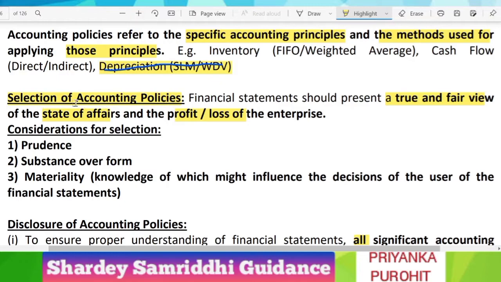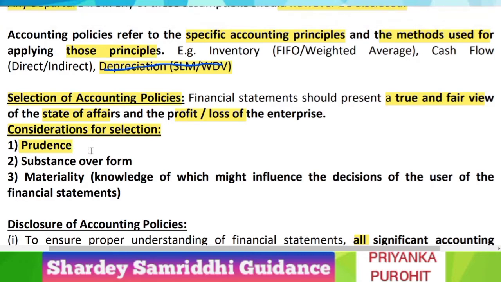And how to select accounting policies? The considerations for selection are: the first one is prudence. What is the meaning of prudence? It means that we should not overestimate our income or inflows, and we should not underestimate our expenses or outflows.